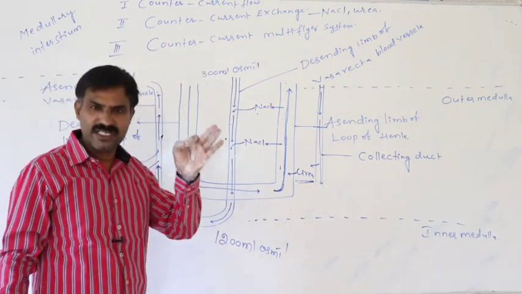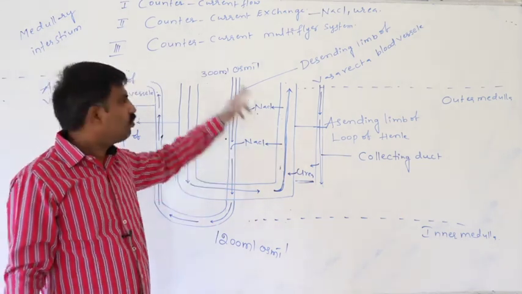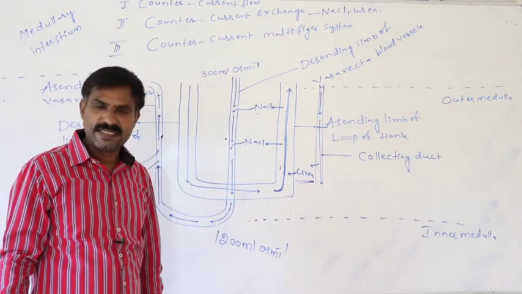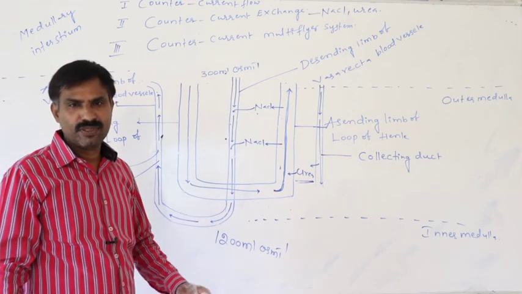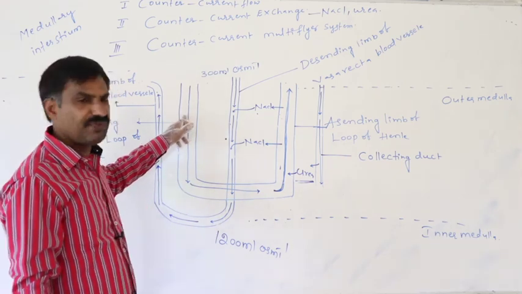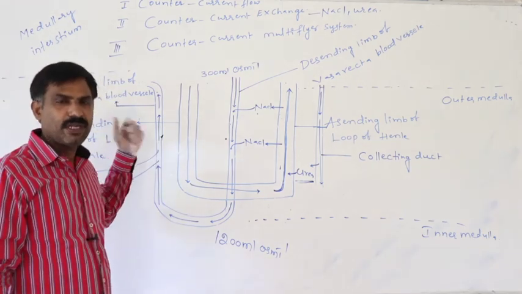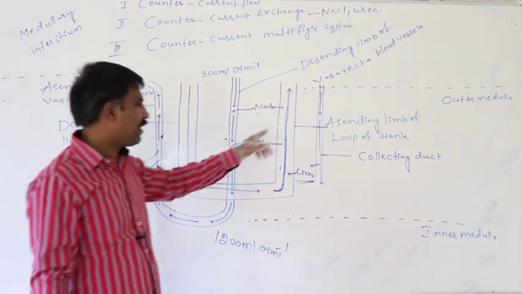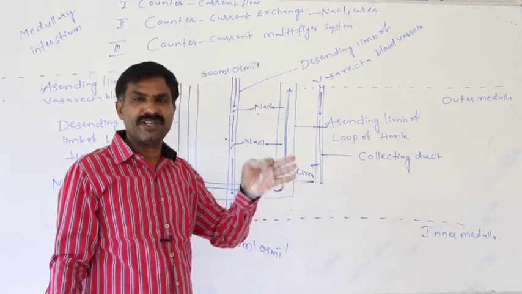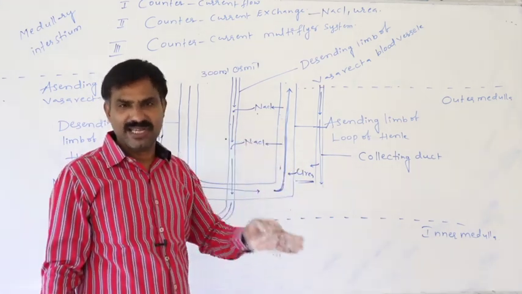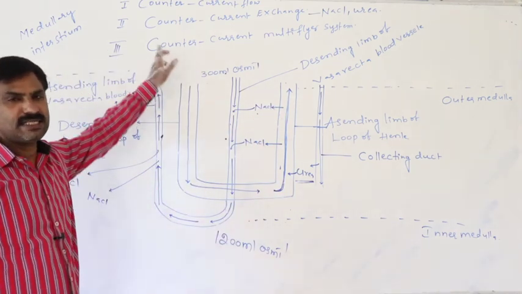The counter current multiplier system appears between the two limbs of the loop of Henle. What does it mean? While the primary urine passes through the descending limb of the loop of Henle, 15% of the water is absorbed. In this way, by the time the primary urine reaches the ascending limb, its concentration has increased to 2 times, and that is said to be the counter current multiplier system.